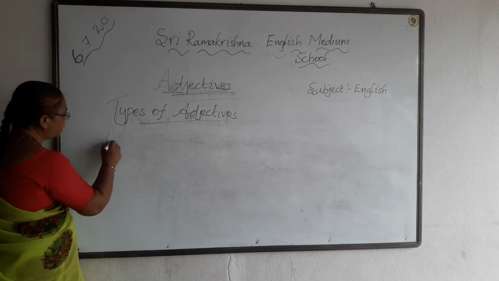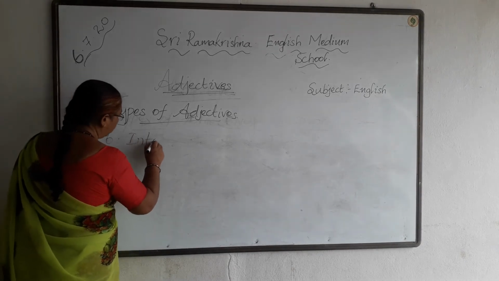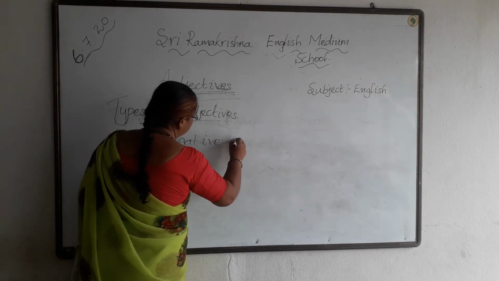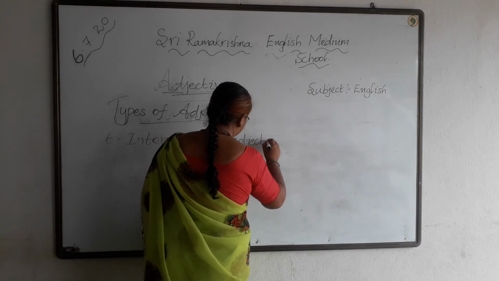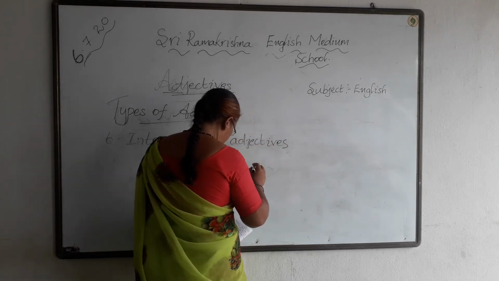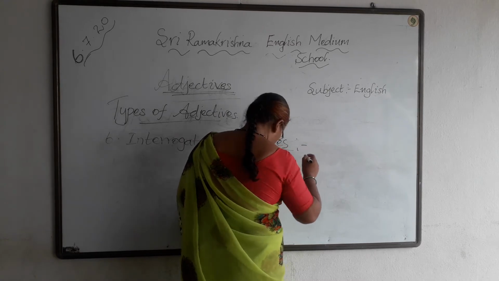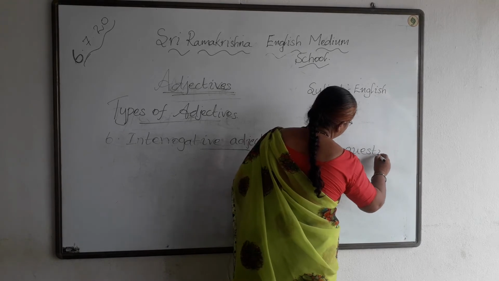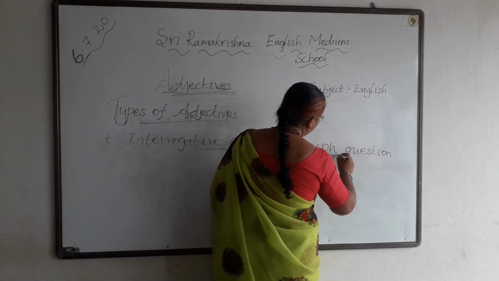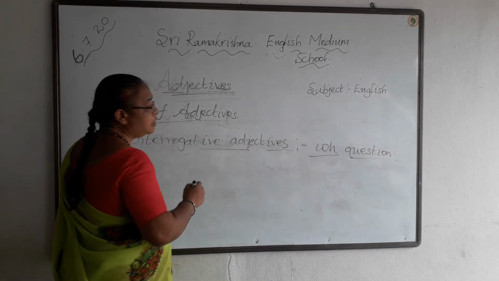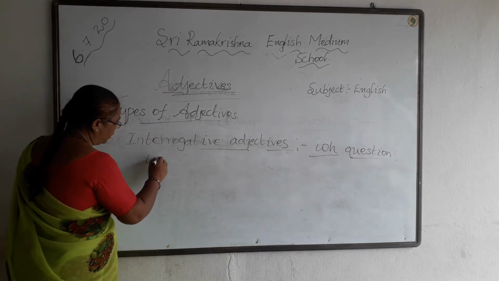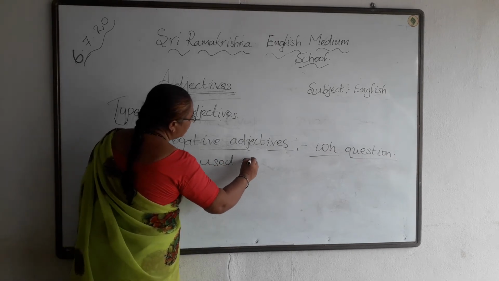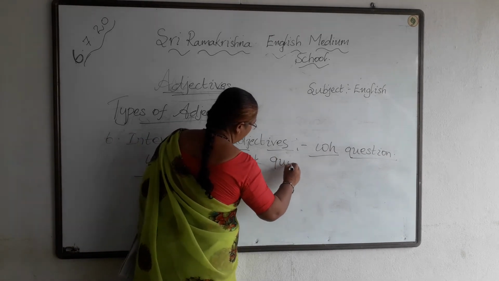Now the sixth one is interrogative adjectives. Interrogative adjectives. These are WH questions. These are used with the nouns to ask questions. These WH questions are used with the nouns to ask questions.